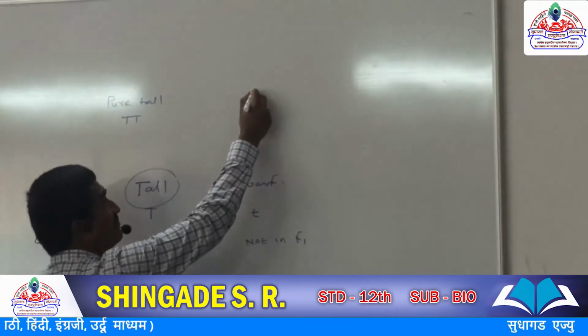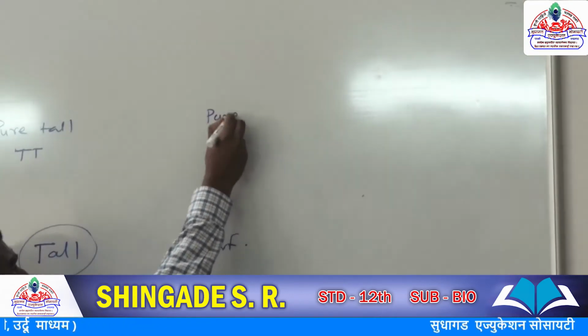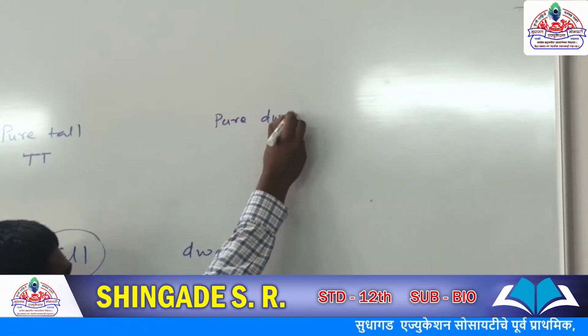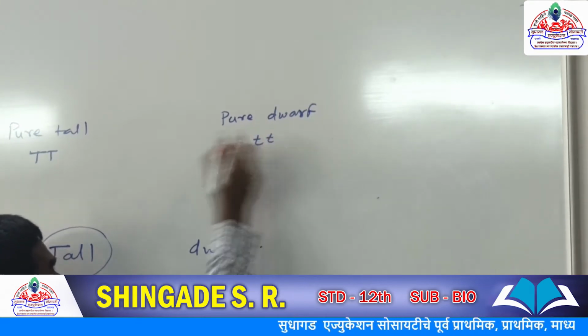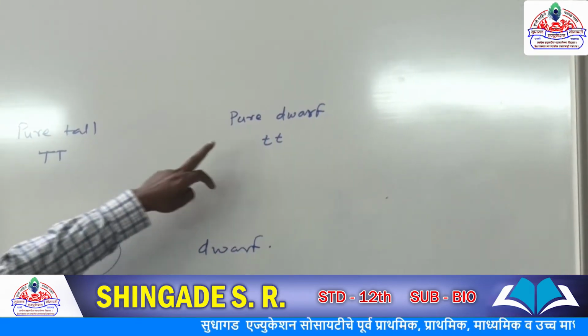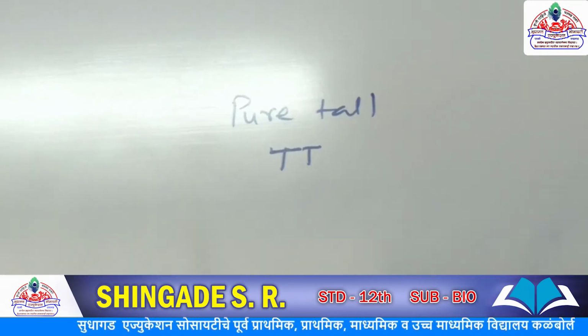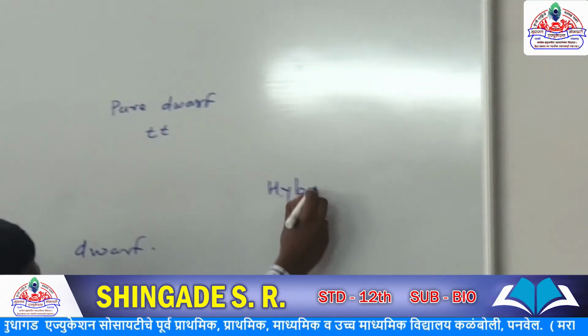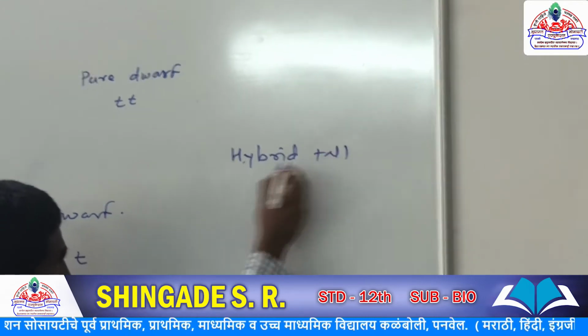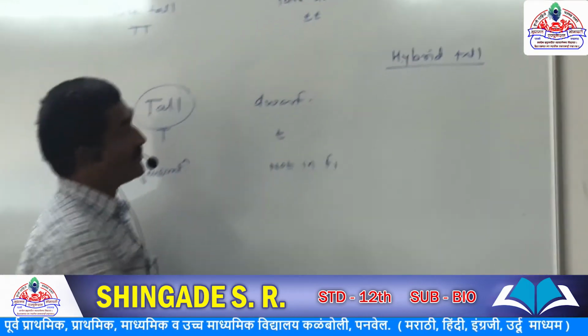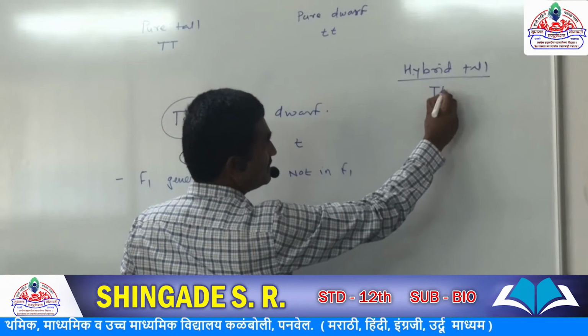When we say the pure dwarf, it is small t, small t, so this is a homozygous dwarf. This is a homozygous tall. But when we say the hybrid tall, it is denoted as capital T, small t.